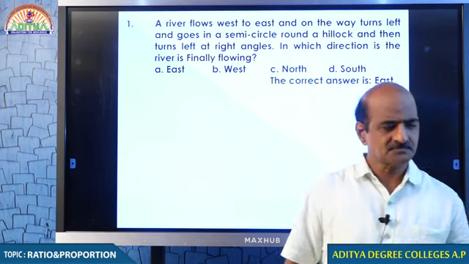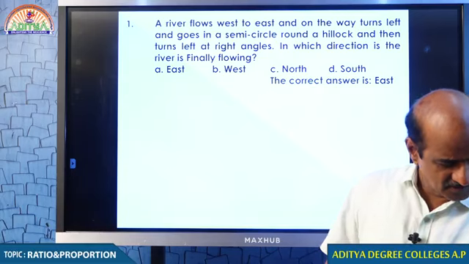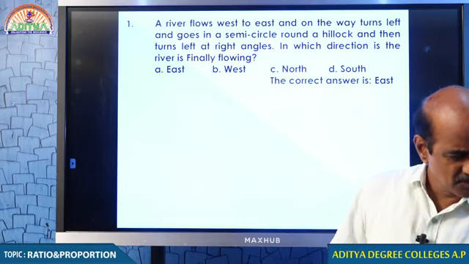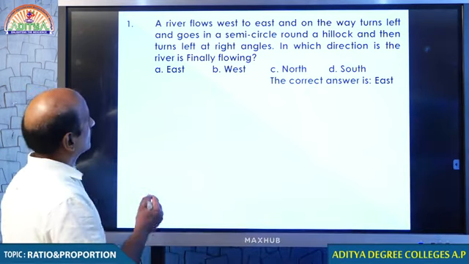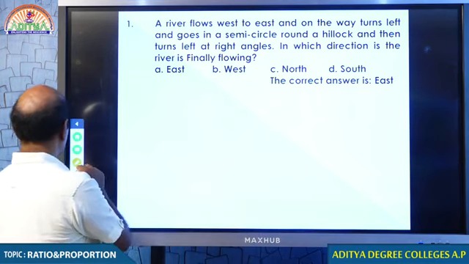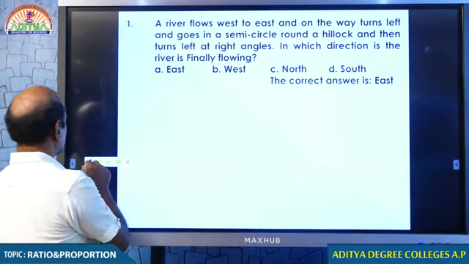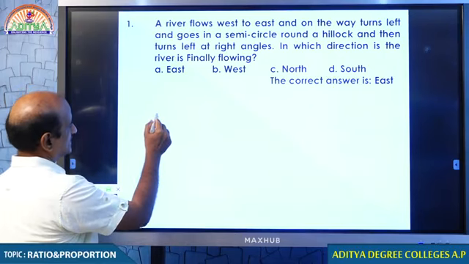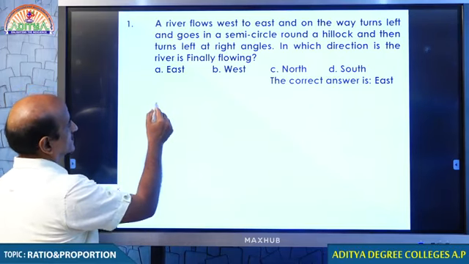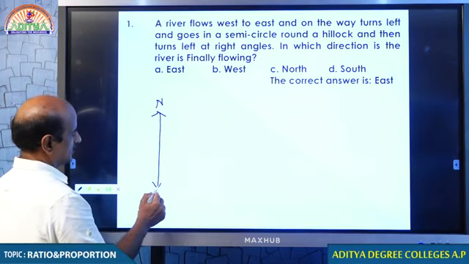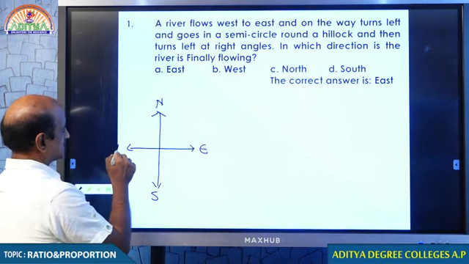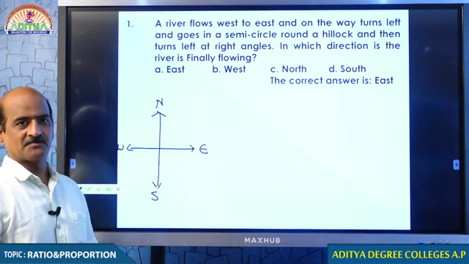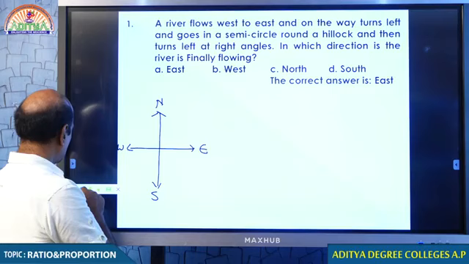Yes, students, okay. Now, here we are discussing direction and distance. Just look at the question first, then after that we will be discussing. Here is the one: a river flows west to east. As far as directions are concerned, you know that very well. This is north, and this is south, and this is east as well as this west. Now, basing on that, we will be handling this question.